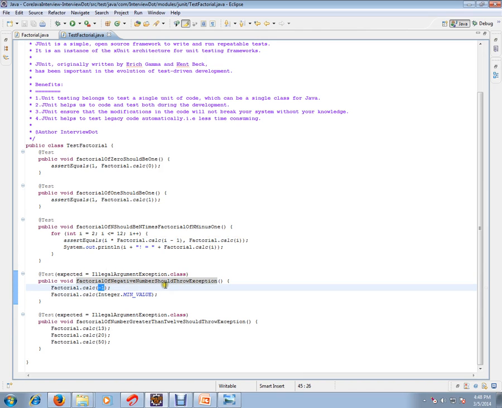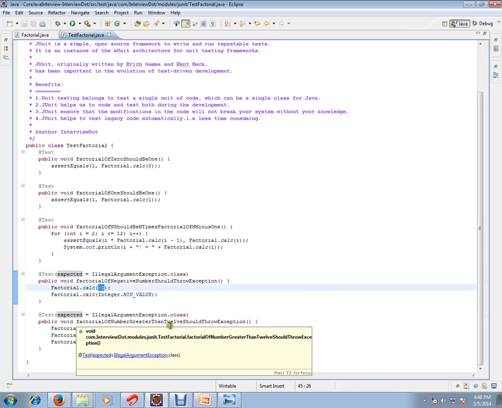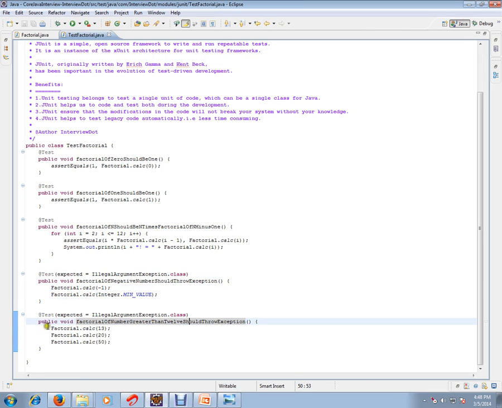It should throw an illegal argument exception. So in the expected attribute, we are putting the exception class, IllegalArgumentException. This should be successful since we are passing minus 1. Then for the other negative case, I will pass 13, 20, 50, that means greater than 12. Still it should give an illegal argument exception.